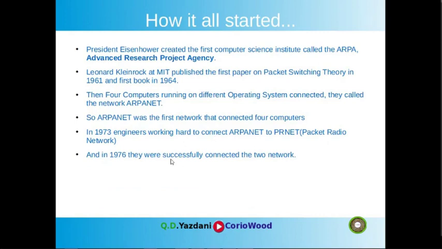In 1976 they successfully connected two networks, meaning two computers wirelessly with radio. So in 1973 the engineers were working hard, and in 1976 they were successful. And in 1977 engineers connected SatNet, the satellite network, to the other two networks.